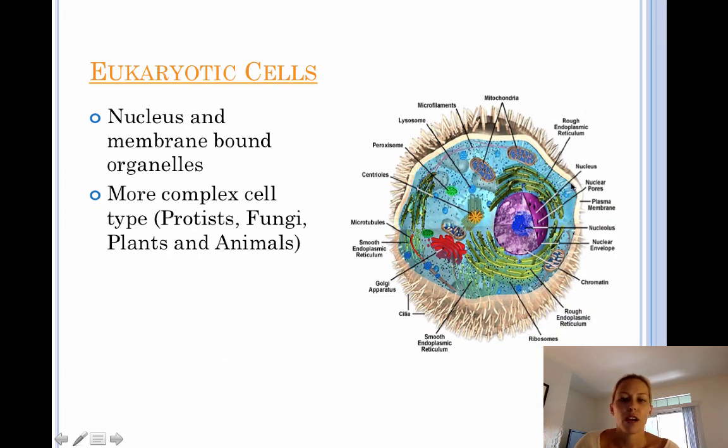Let's take a look at eukaryotic cells. Again, eukaryotic cells do have a nucleus, and they do have membrane-bound organelles, as we can see here, all labeled, all nice and pretty. They are the more complex cell type, and again, eukaryotic cells are found in the rest of the kingdoms, so protists, fungi, plants, and animals.